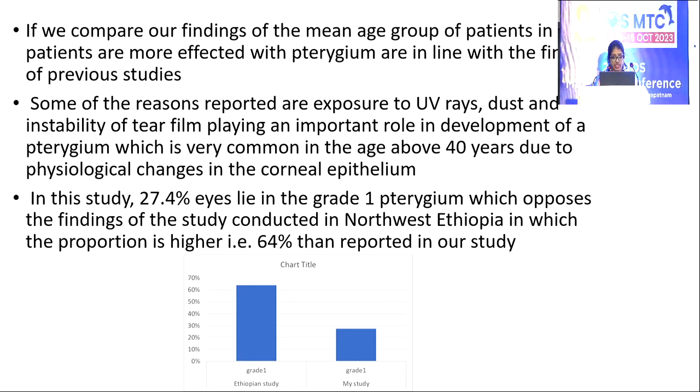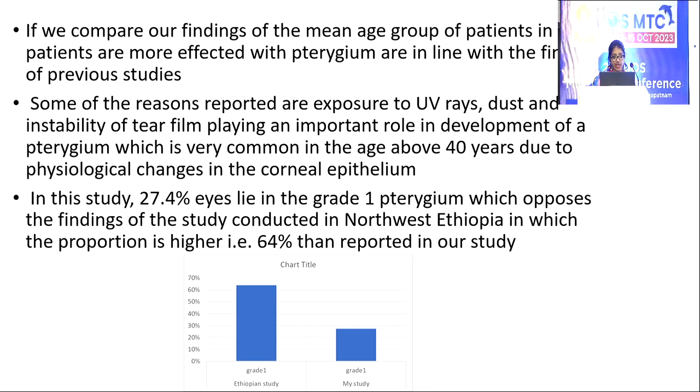If we compare our findings of the mean age group of patients in which patients are more affected with pterygium, they are in line with the findings of the previous studies. Some of the reasons reported here are exposure to UV rays, dust and instability of the tear film playing an important role in development of pterygium, which is very common in the age group of above 40 years due to physiological changes in corneal epithelium.